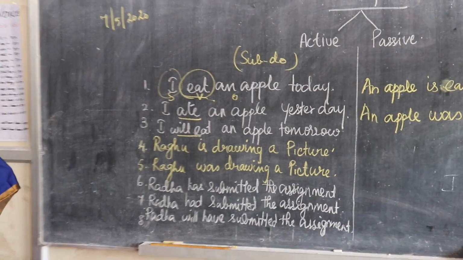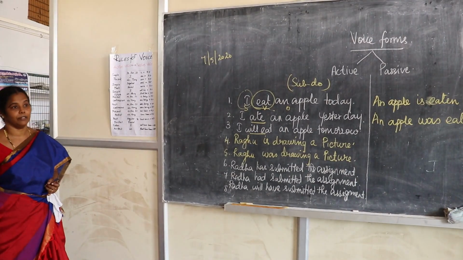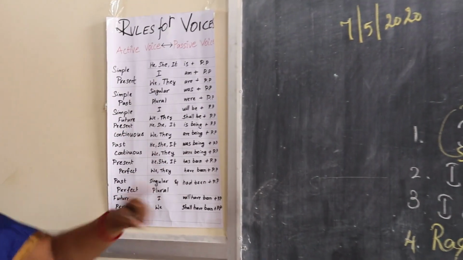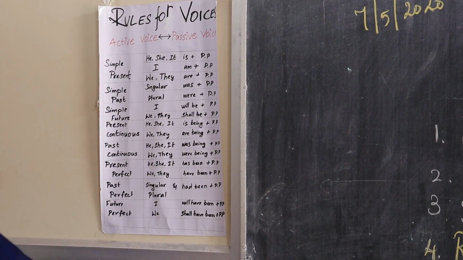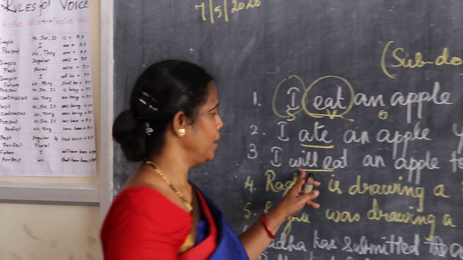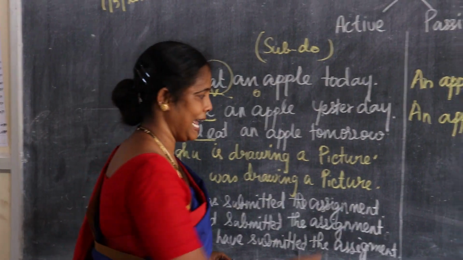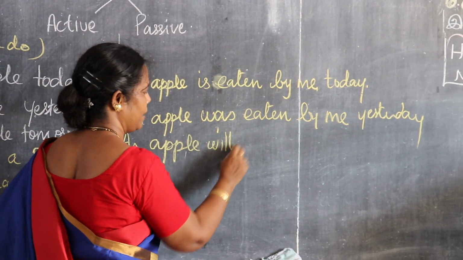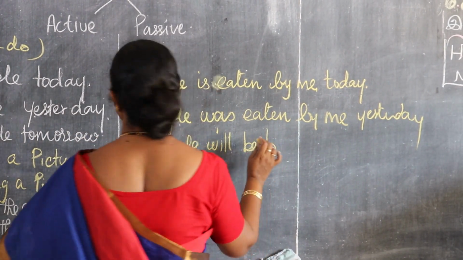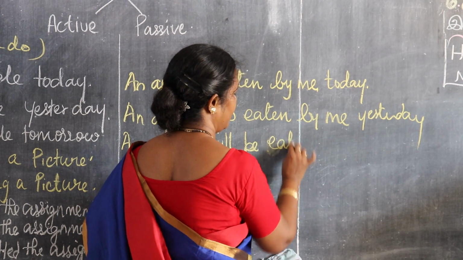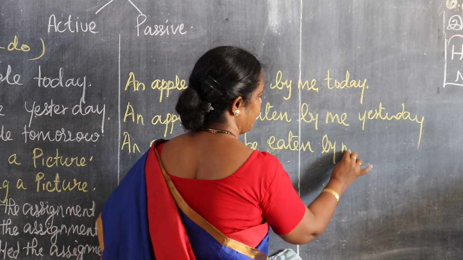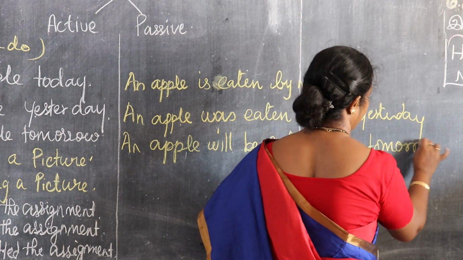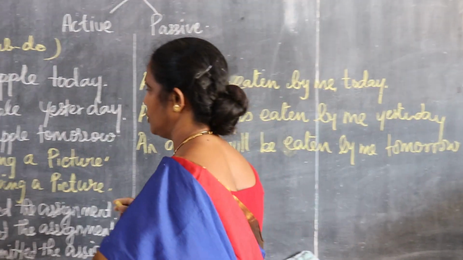Will eat, future. So what is the verb formation for future? What is the change of sentences? Will be plus the third column. So here you can write like this: an apple will be plus third column, will be eaten by me tomorrow.